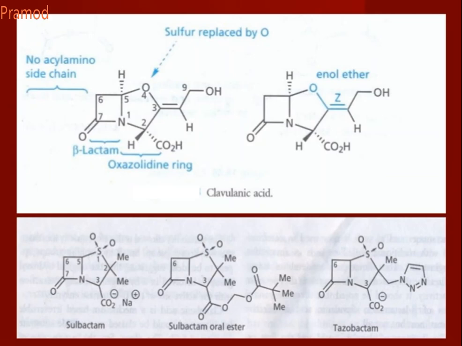They can be administered along with penicillin to protect it from beta-lactamase and broaden the spectrum of activity. So it increases the stability as well as the spectrum of activity. It will make the drug more stable against degradation by beta-lactamase, so it increases the efficacy of the drug. They act as an additive. Examples of beta-lactamase inhibitors are clavulanic acid, sulbactam, tazobactam. They act as a suicide substrate for beta-lactamase.